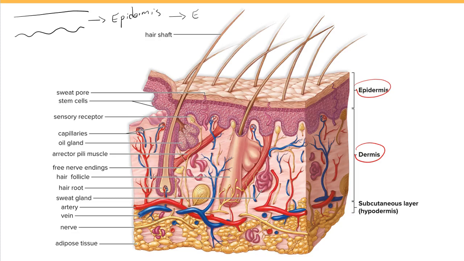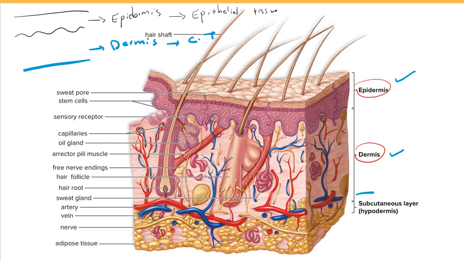The epidermis is an epithelial tissue. The deep layer of our skin is the dermis layer, which is made up of connective tissue. So we have the epidermis and dermis, these two layers of the skin.